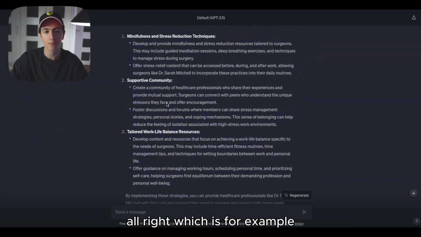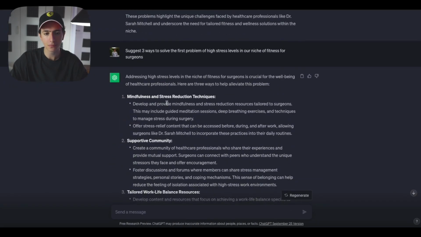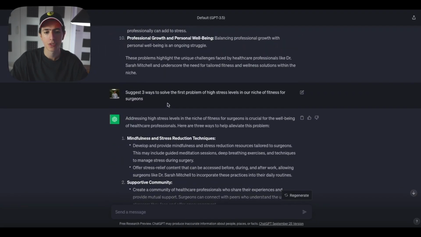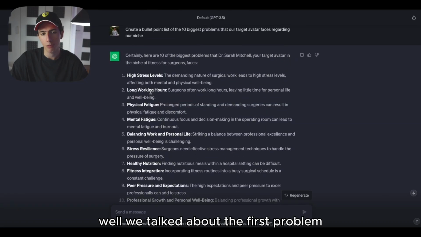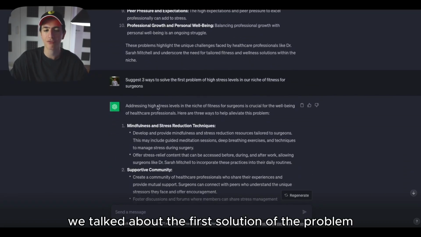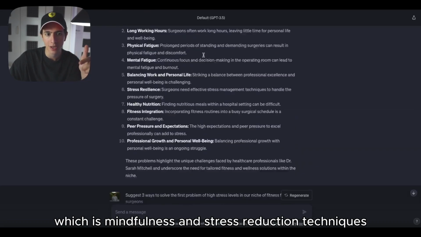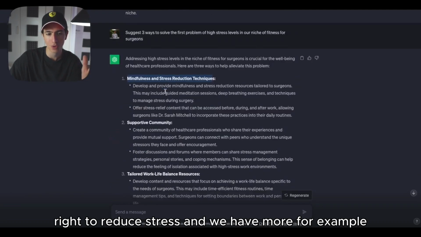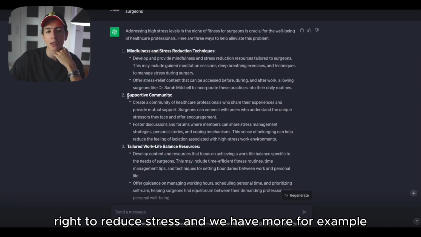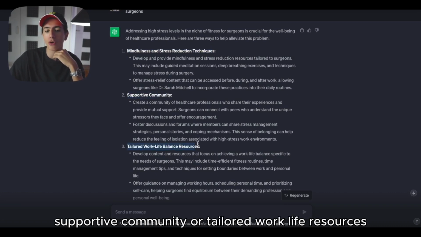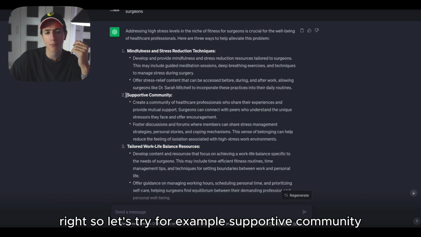Which is, for example, let's see. Well, we talked about the first problem, which is high stress levels. We talked about the first solution of the problem, which is mindfulness and stress reduction techniques, right, to reduce stress. And we have more, for example, supportive community or tailored work-life resources, right? So let's try, for example, supportive community.